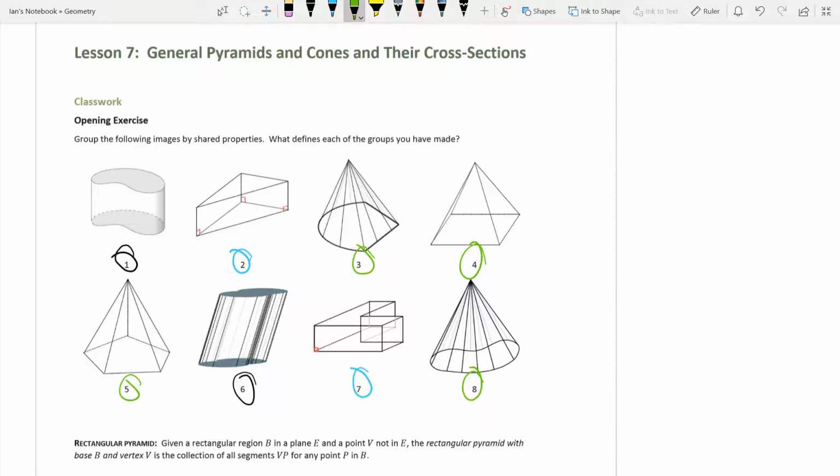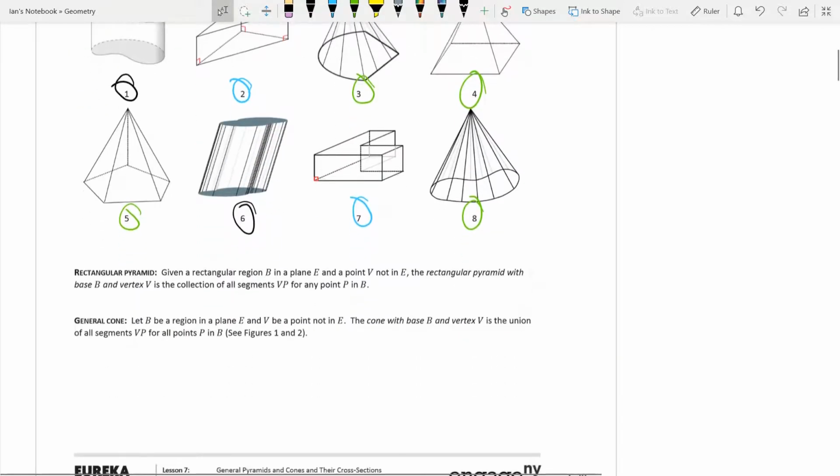This is how I would group it, just because, in 1 and 2, we have these full prisms, or cylinders, sorry. We have these full cylinders, and they're both really odd shaped. And then in 2 and 4, we have these prisms, and then with the rest of them, we have pyramid or cone shaped things. Now, a rectangular pyramid.